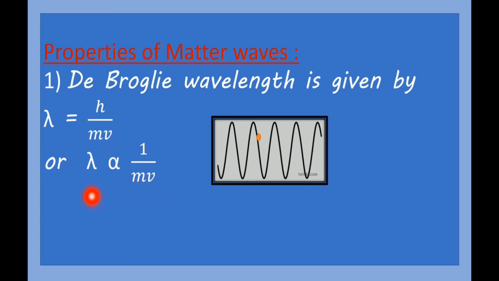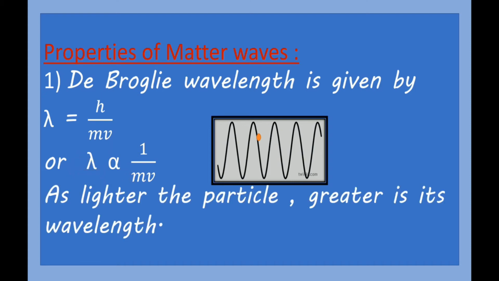So here we can write one conclusion, that is, if the mass of a particle is greater, then lambda, or wavelength, is smaller. So this is our first property: the lighter the particle, the greater is its wavelength. Similarly we can write the second property also.